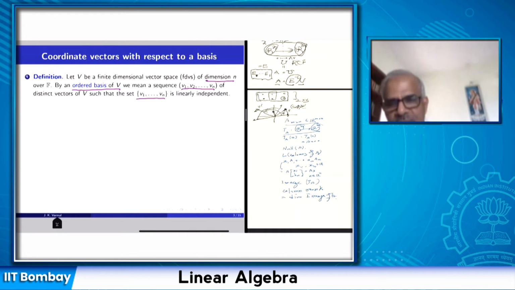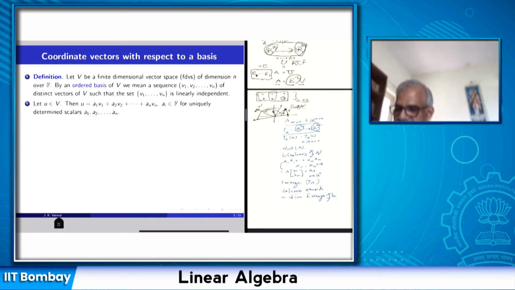So we take a basis and then order the vectors in that basis. Just like in three-dimensional vector space, we often think of i, j, k as the ordered basis, where i, j, k are the unit vectors along the direction of the x-axis, y-axis, z-axis. So similarly, if I have an abstract vector space, I pick a basis and give an order to the basis elements, and that is the ordered basis.